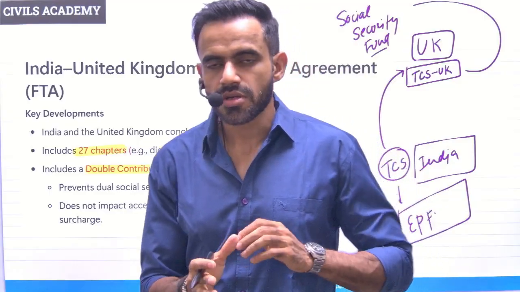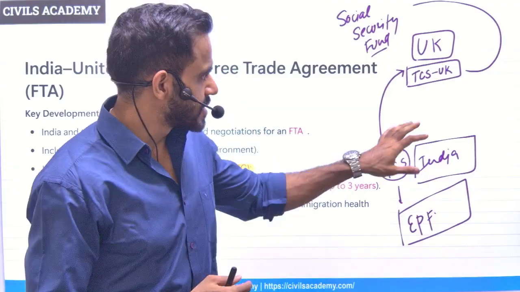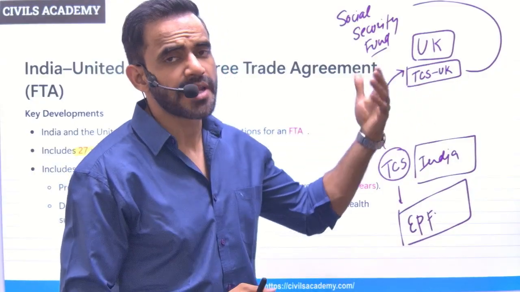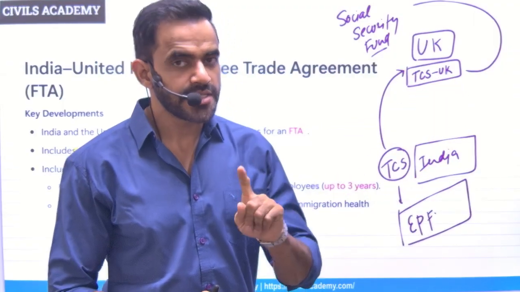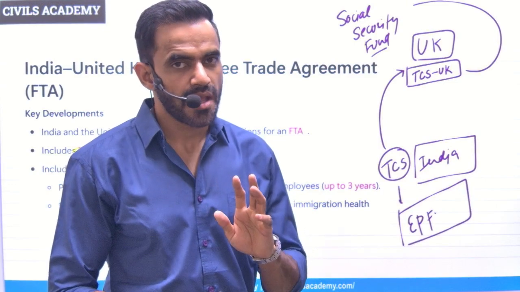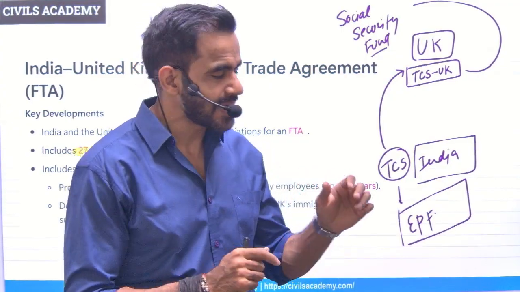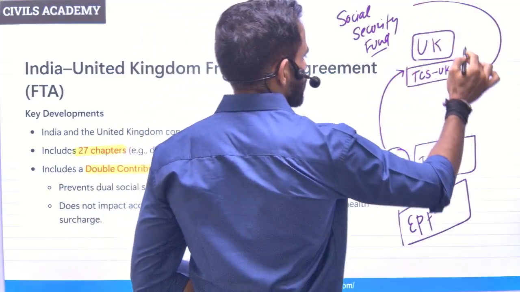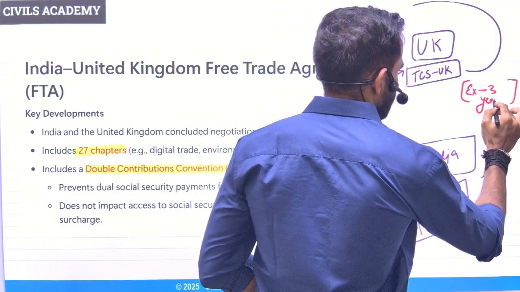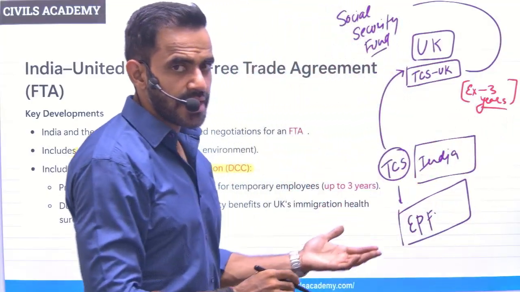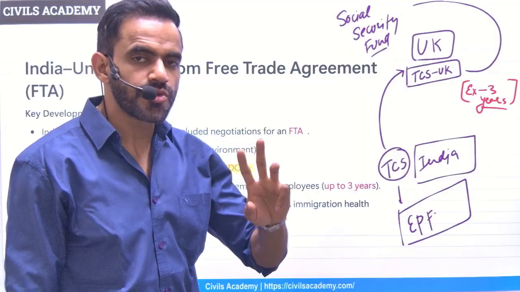Now this puts pressure on TCS. They need to contribute in India, they need to contribute in UK also. The employees working in UK are there for a temporary purpose, so once that work is over, they will come back to India. But the financial burden has increased on TCS. So now under this new FTA, there is an exemption to this: for the next 3 years, they need not contribute. That simply means if they are working in UK for up to 3 years, they need not contribute in UK. This is basically referred to as the double contribution convention.